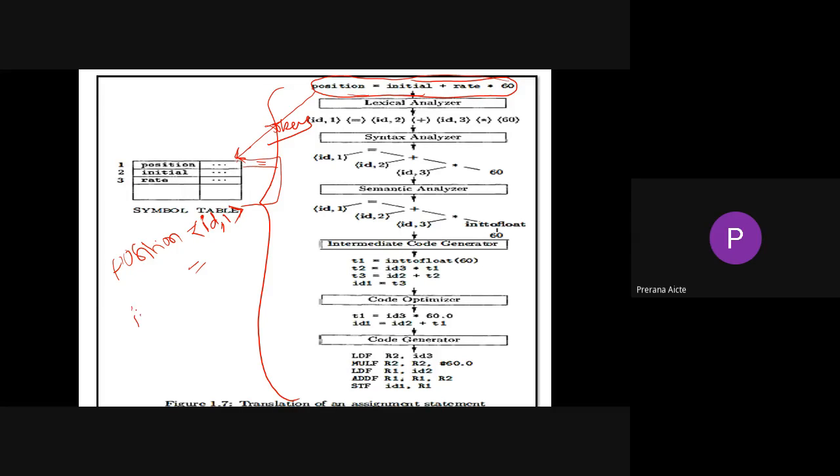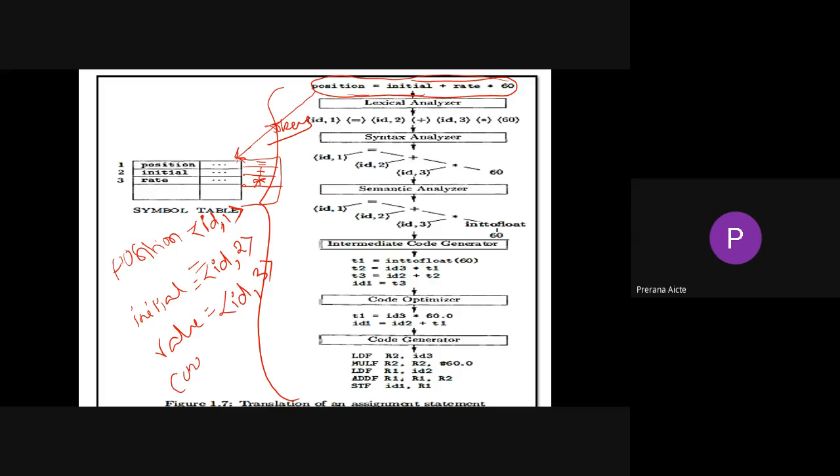Next, initial. Initial is a variable, as we know, but the compiler will treat it as the second identifier, id comma 2. Next, plus is the next operator available in the statement. Next, rate. Rate is the third identifier available, so the compiler will treat it as the third identifier, id comma 3. The next symbol is multiplication, so that will be stored inside your operator part.